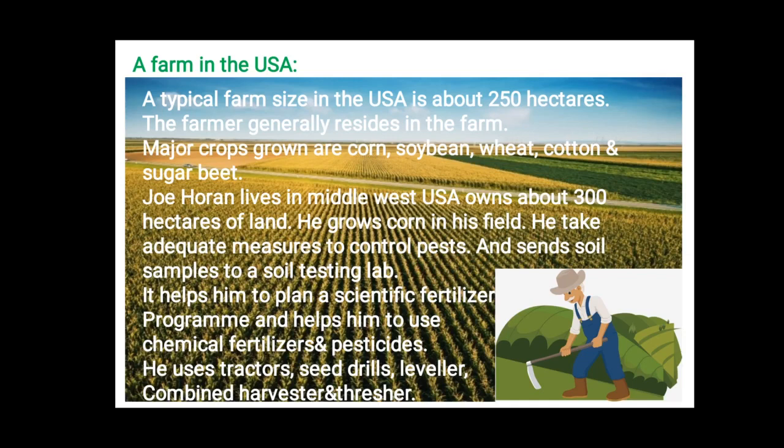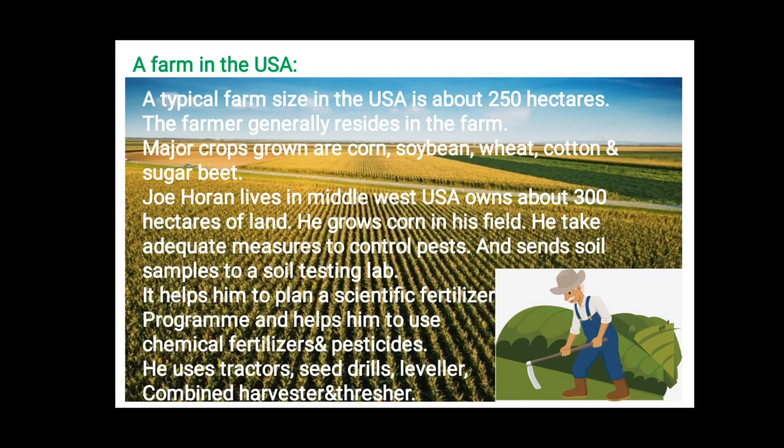And adequate measures are taken to control the pests. You know, pests, children, they damage the crop, no? So he'll take adequate measures for controlling the pests. From time to time, he sends the soil samples to the soil testing laboratory. For what purpose, you know? To check whether the soil contains the nutrients sufficiently or not.